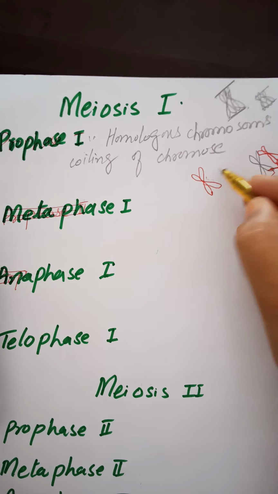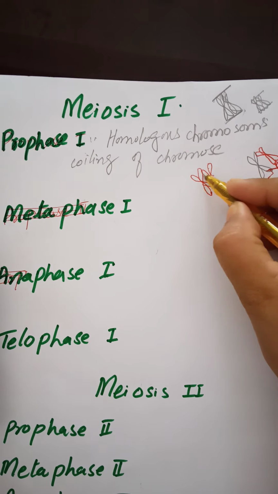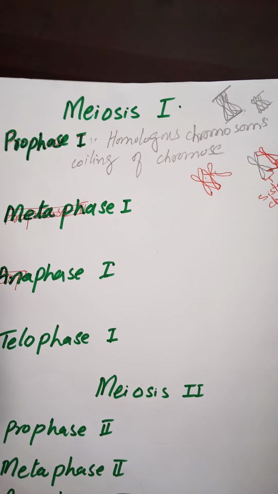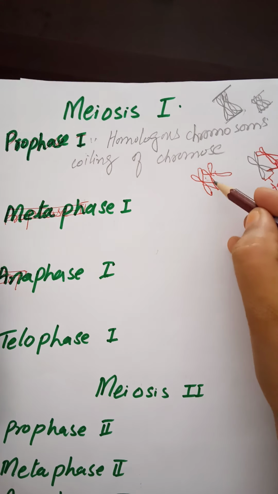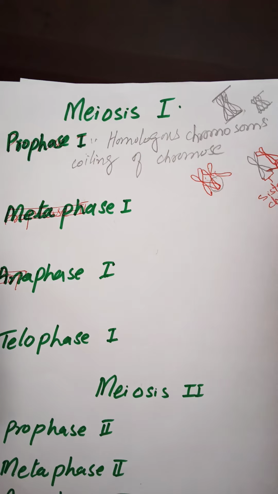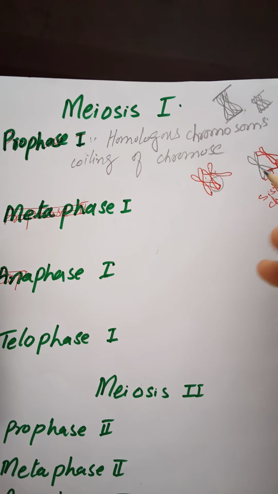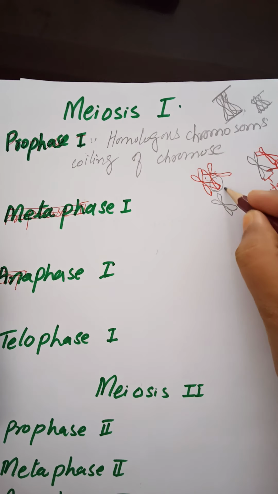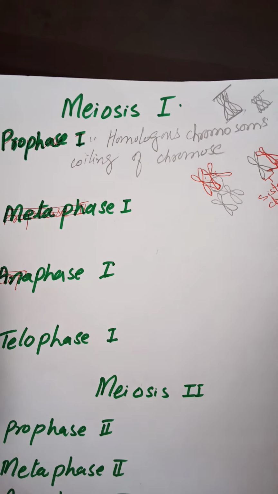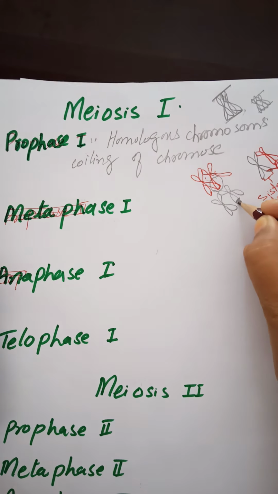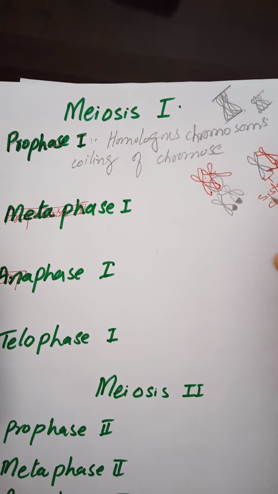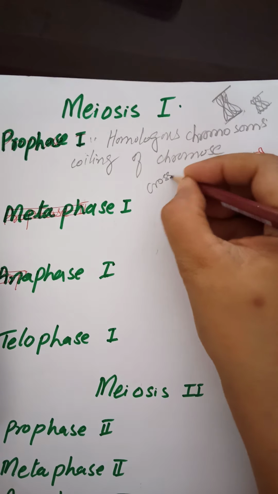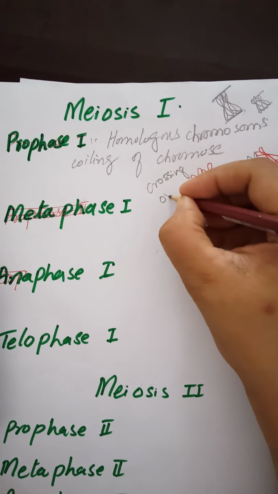They overlap each other like this. This is the overlapping of the non-sister chromatids. After a while they separate, but during this separation they exchange some segments with each other. This exchange is known as crossing over.